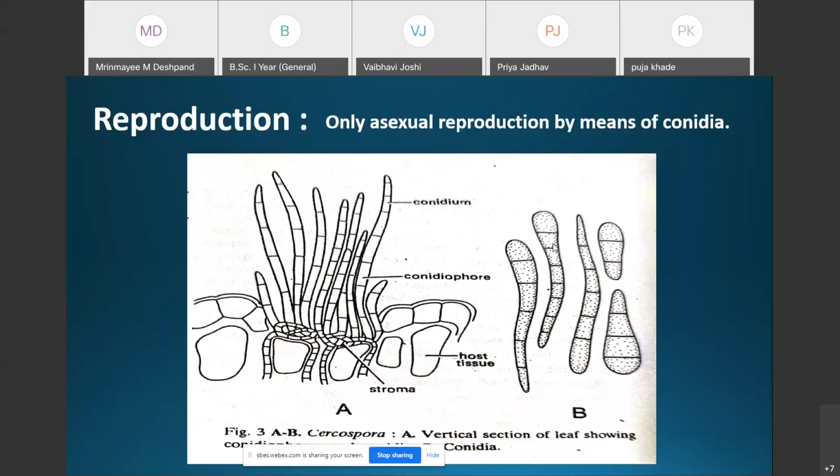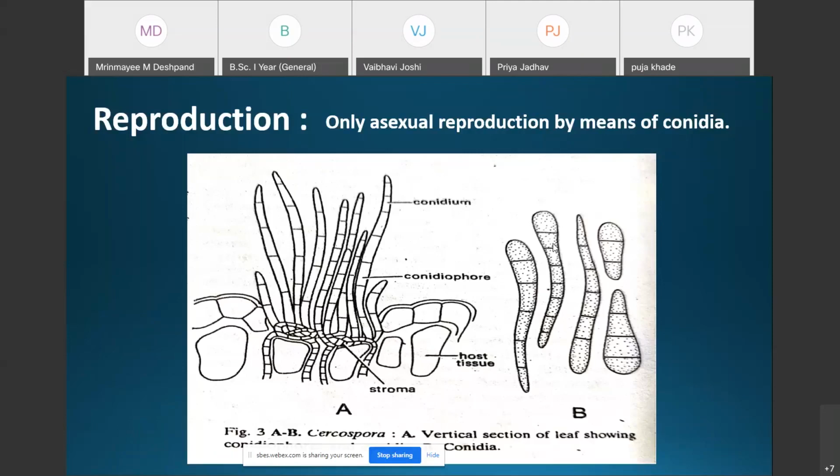Whenever the conditions are favorable, the conidia germinate and form one or more germ tubes. Each germ tube ultimately develops into a new mycelium.